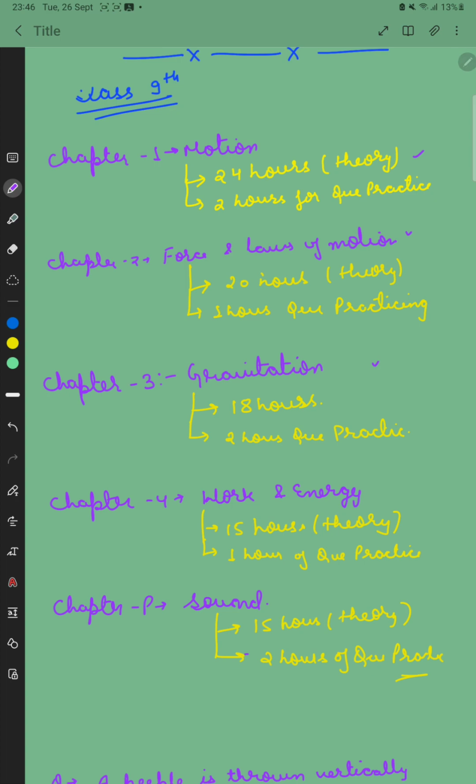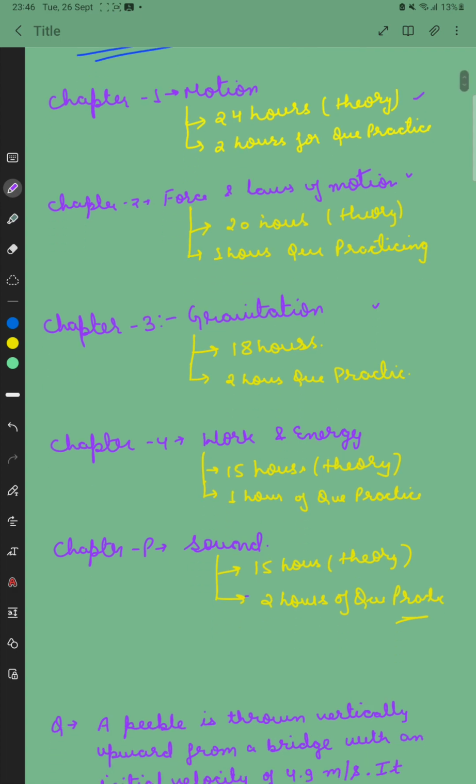The next chapter is force and laws of motion. Here we will also use the concepts of motion. It is an important chapter, and there are 3 laws of motion in the chapter that we have to study. So we will give 20 hours of weightage to this chapter and 1 hour for question practice.